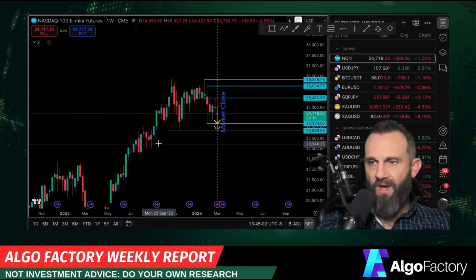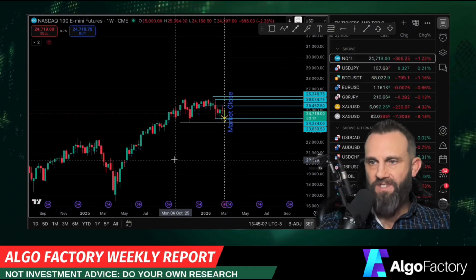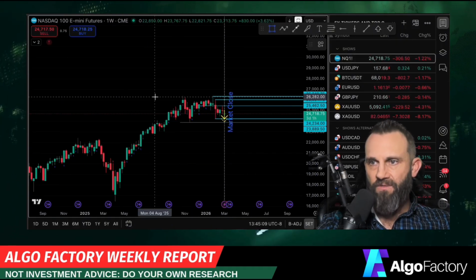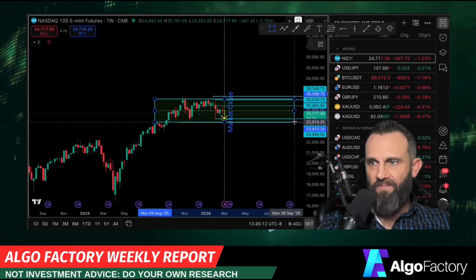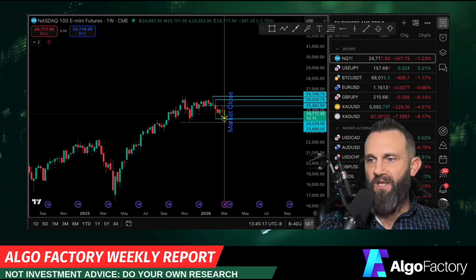And you have price in this consolidation where it went up all year long. Again, this is the Nasdaq. It went up all year and it entered this box right here effectively. And the bottom of that area is 23,852. And price has been heading towards the bottom of that.